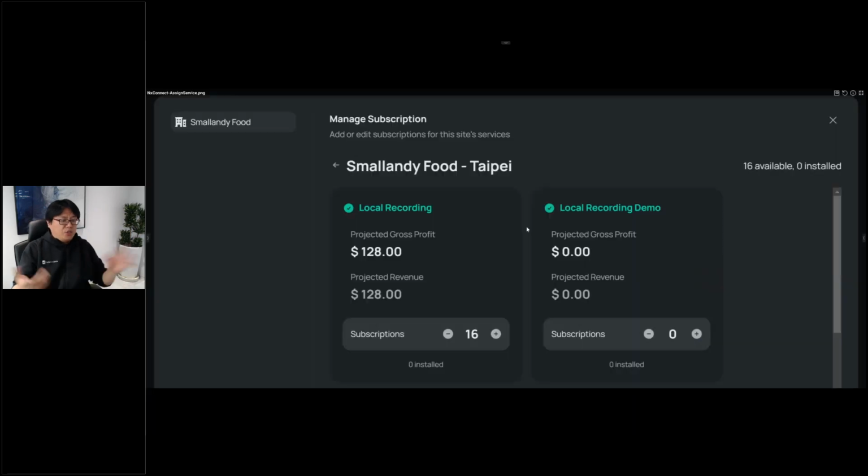And this is what I just showed you on the client side. On the server side, you have the service right now, but you don't have the license channels. And how to add the channel? Just do that. You click on this, Small NT Food Taipei branch, and feel free to come here and click plus, and click confirm.